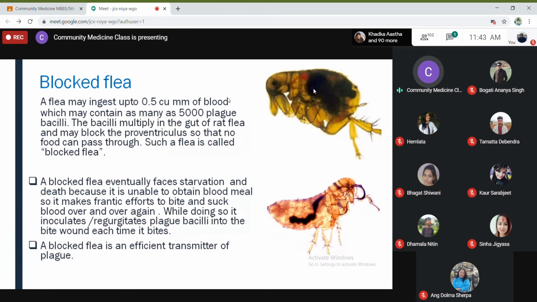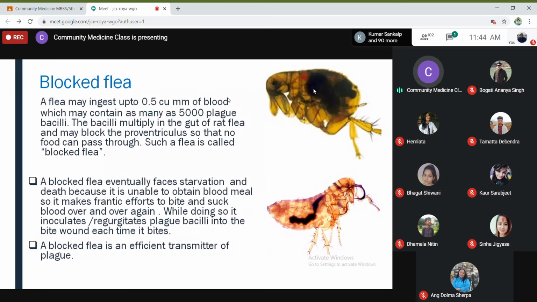It tries to obtain a blood meal, but since the proventriculus is blocked, it cannot ingest the blood inside the body. So as it becomes very, very hungry, it makes frantic efforts to bite and suck blood over and over again. In that process, the bacilli get regurgitated into the bite wound each time it bites.